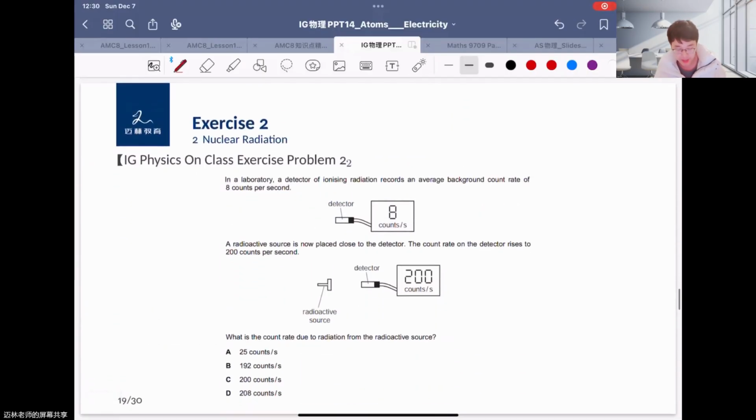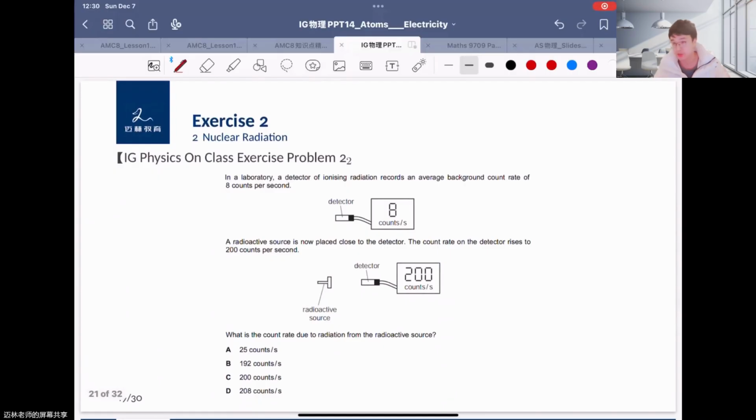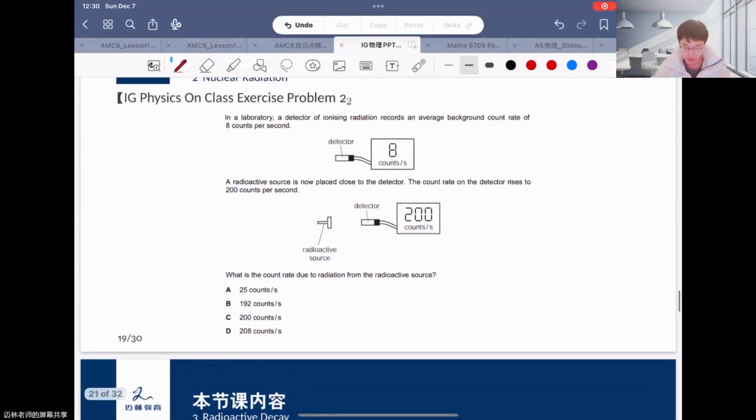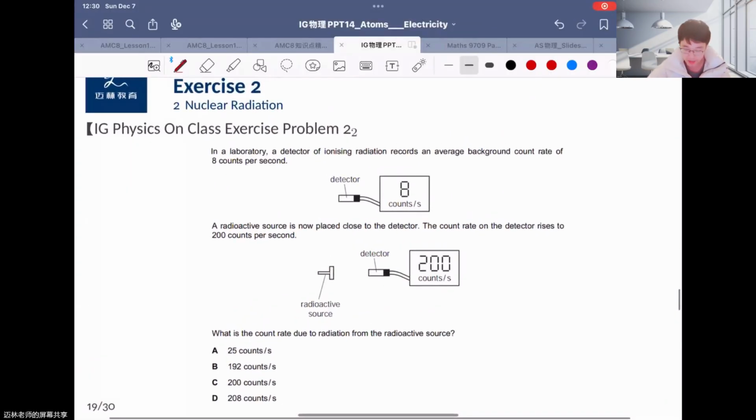And here's another exercise. Let's do it together, okay? So in a laboratory, a detector of ionizing radiation records an average background count rate of 8 counts per second, okay? So here, 8 means the background radiation, right?